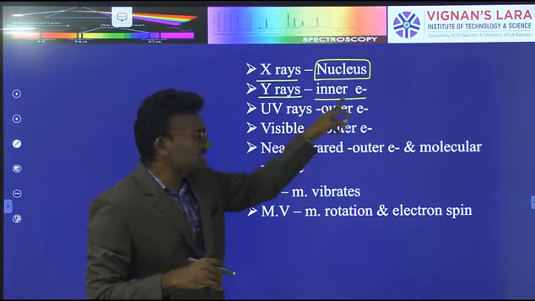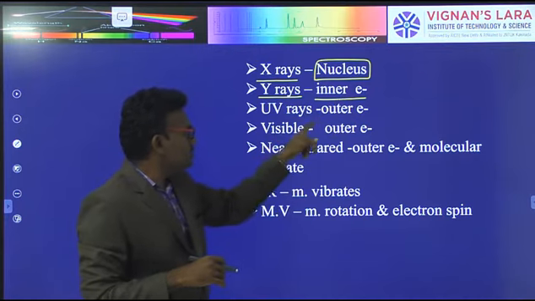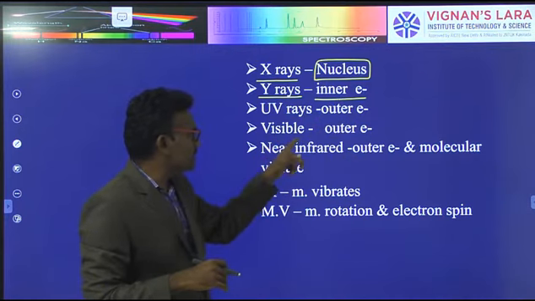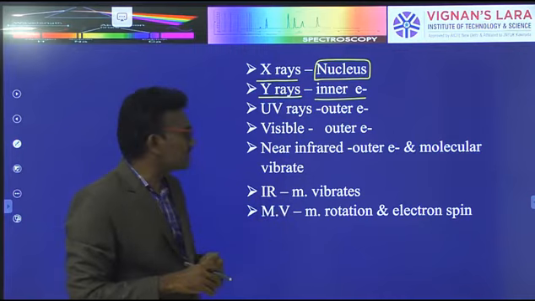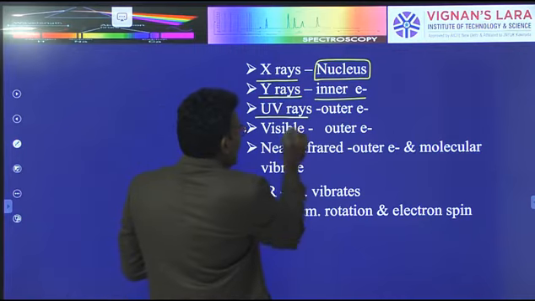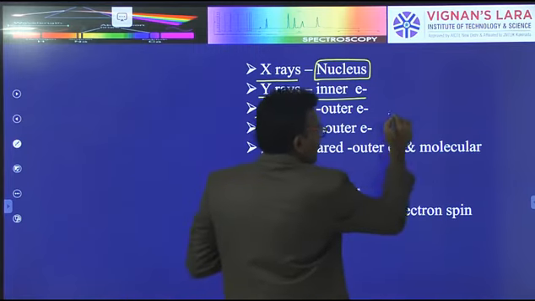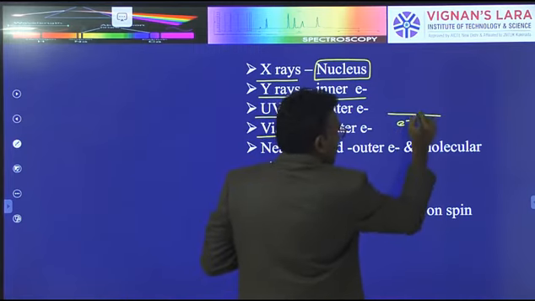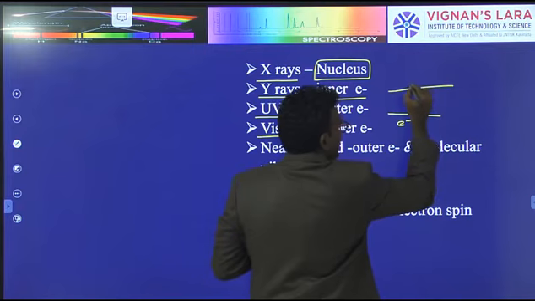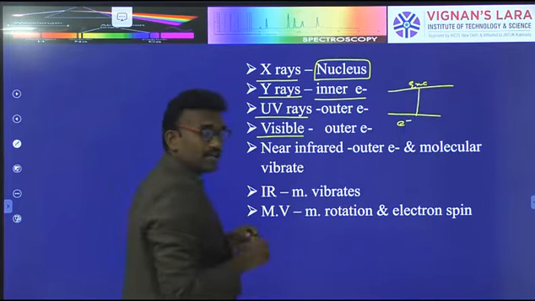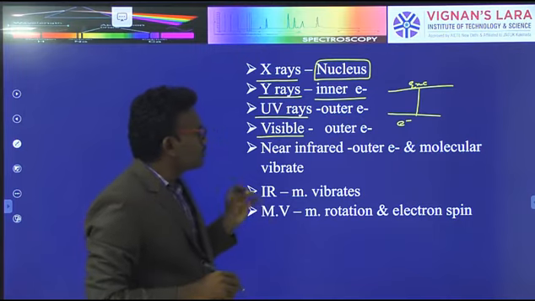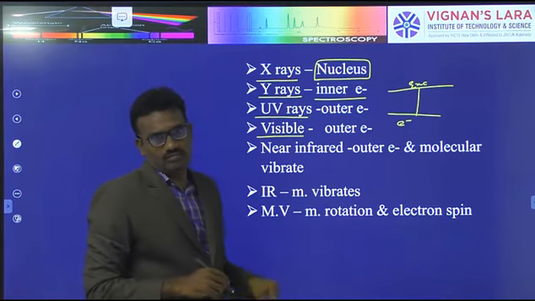X-rays change inner electrons, UV rays change outer electrons, and visible light changes outer electrons. When UV and visible light pass into a sample, the electron passes from the ground state into an excited state, and that forms the spectrum.